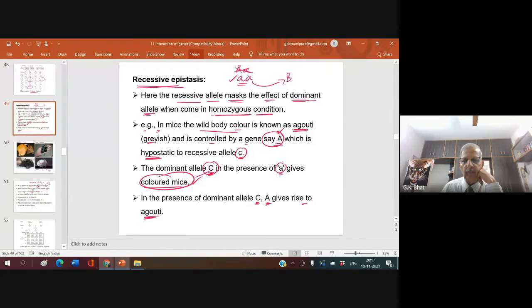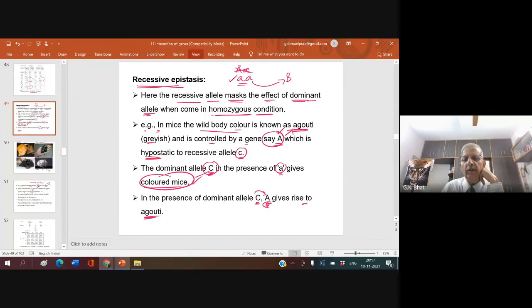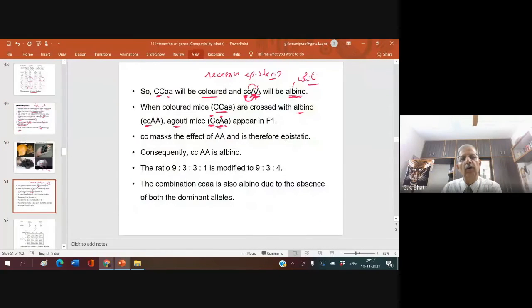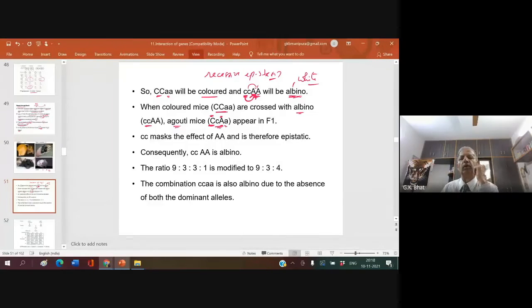That means this C is doing nothing to A. This C has no control over A. It is not epistatic. So A gives rise to agouti even if it is with the C. Understood? Not understanding? Okay, we shall proceed.